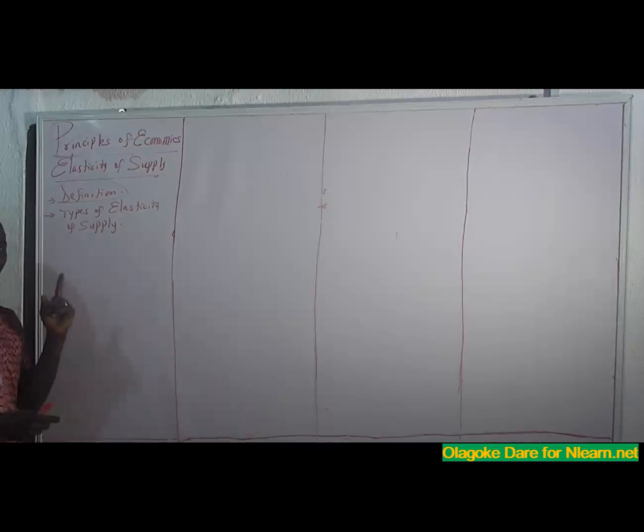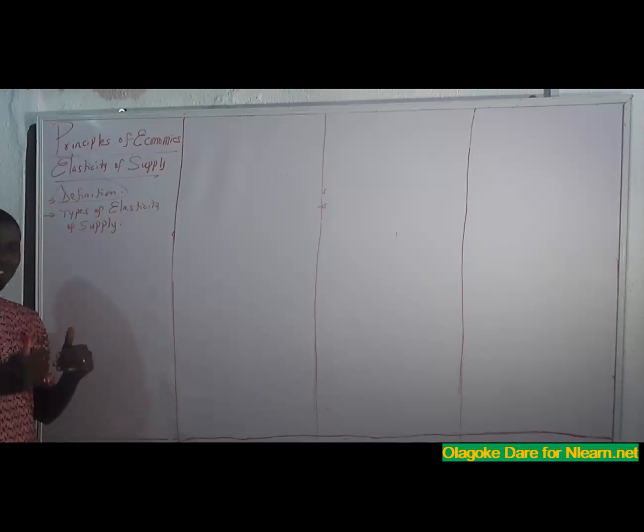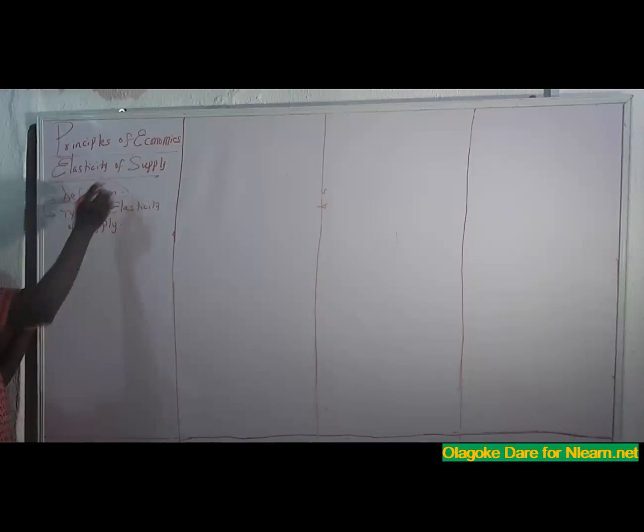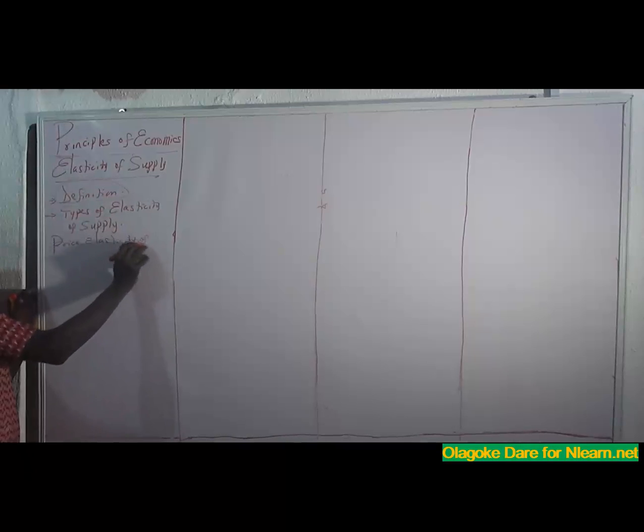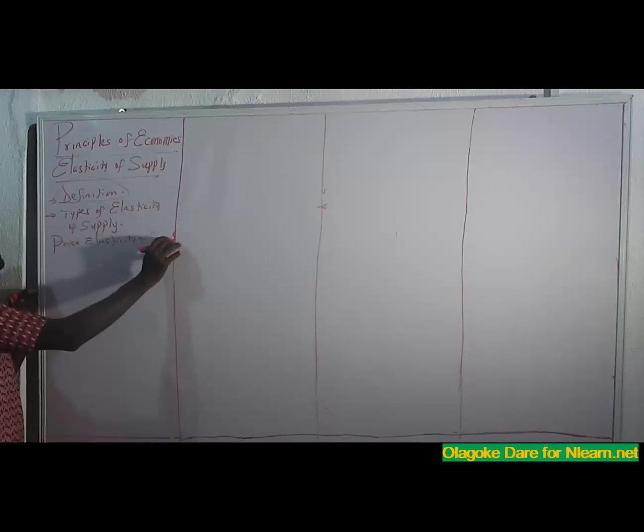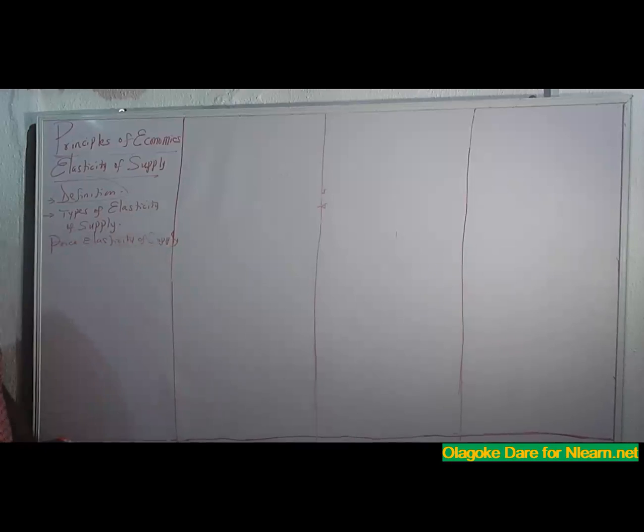That's what elasticity of supply is. So another name for elasticity of supply is price elasticity of supply, because it is influenced by the price of the commodity only.